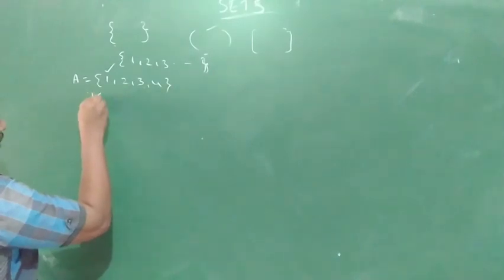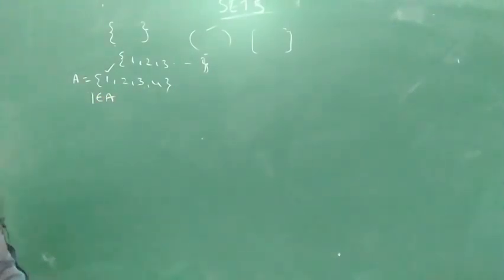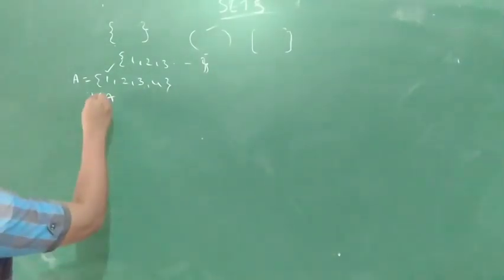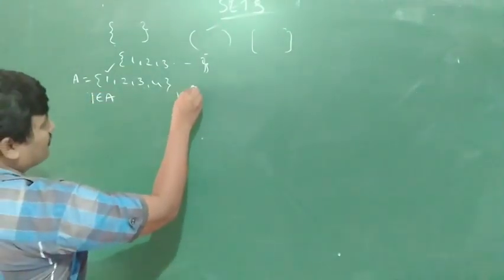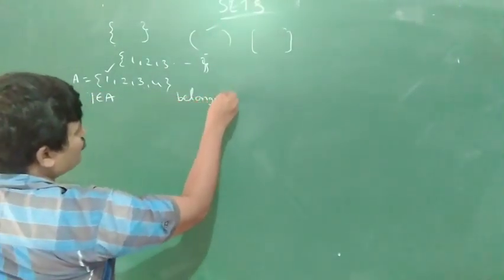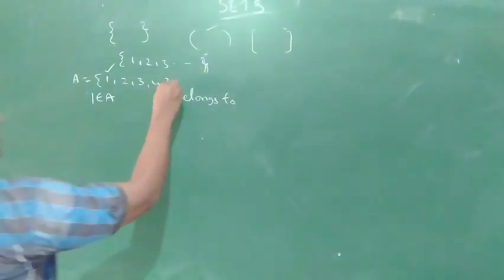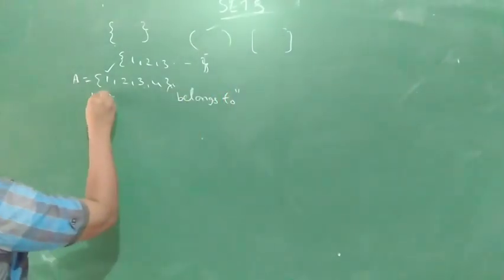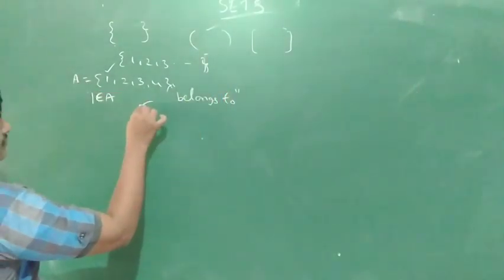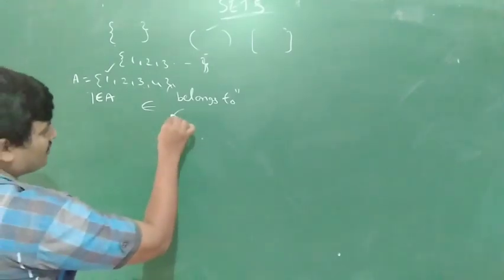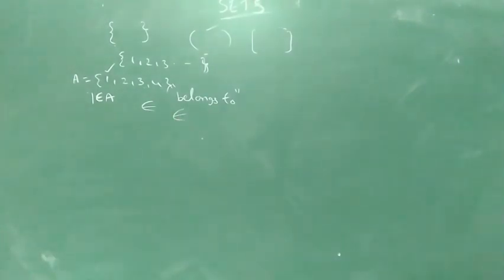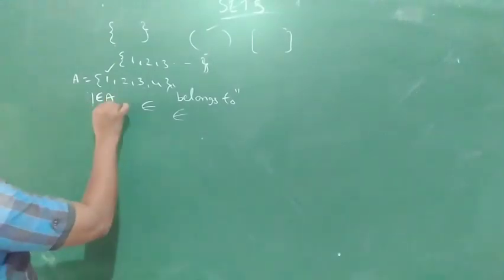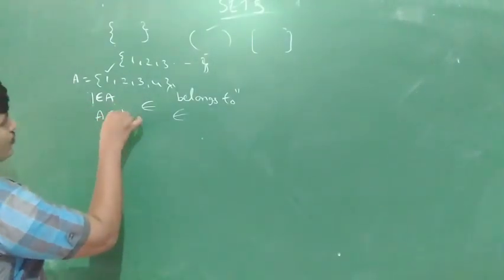So 1 belongs to A. This is the symbol of belongs to, or we can write it in words. This is the word form, and this is the symbol form. 1 is in the set. This is the meaning of 1 belongs to A: 1 is an element and A is a set. Writing A belongs to 1 is not correct.